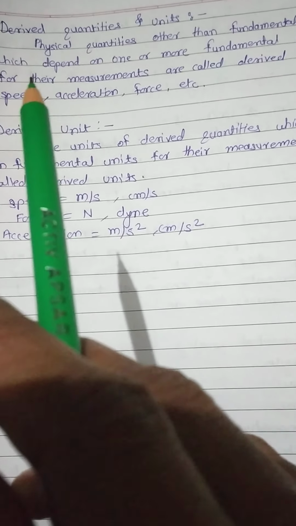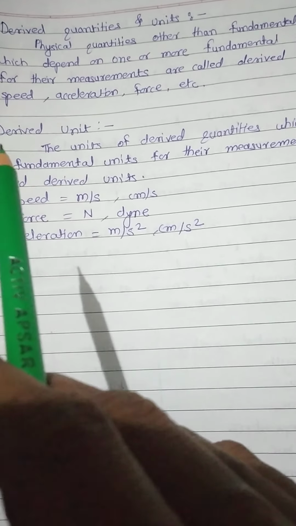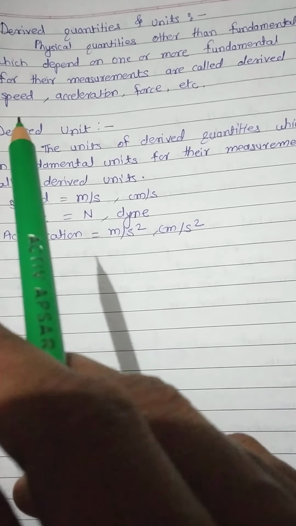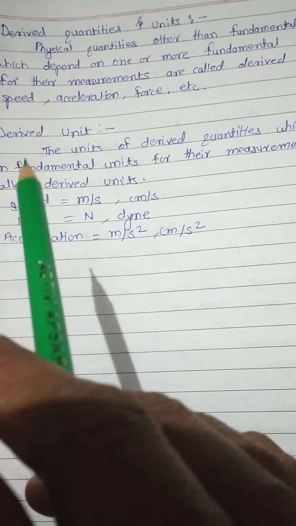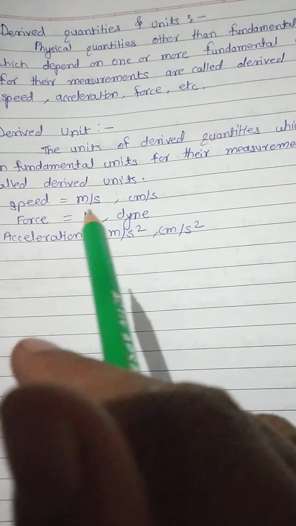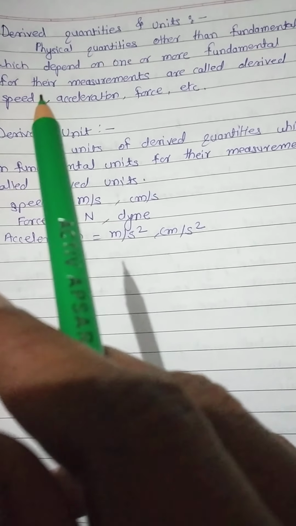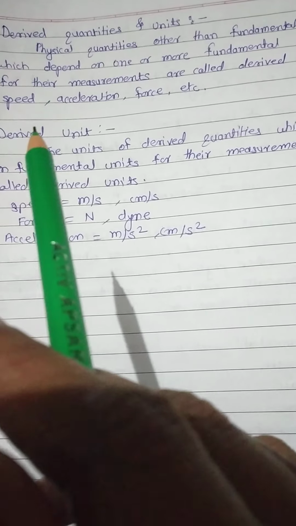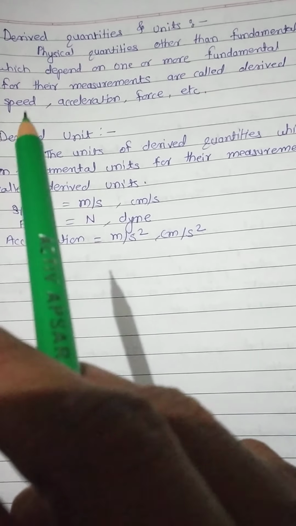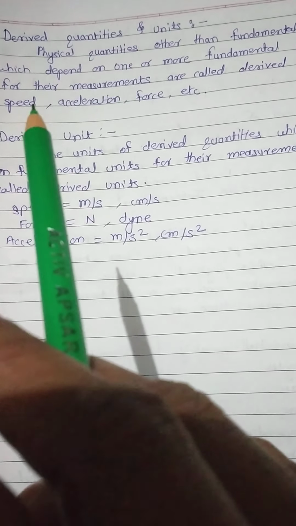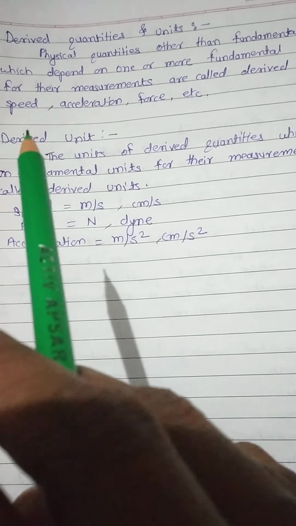So two fundamental quantities are needed for its measurement. The unit for speed is meter per second. We know the distance, and we know the time taken to cover this distance, so two physical quantities are necessary for the measurement of speed.